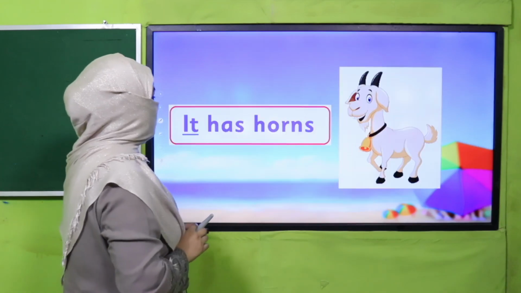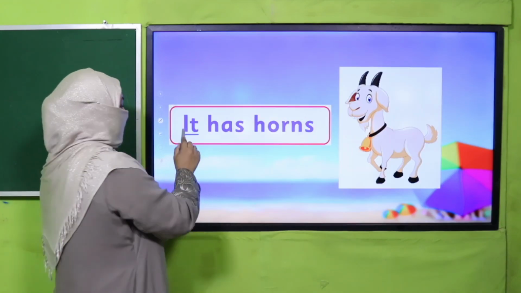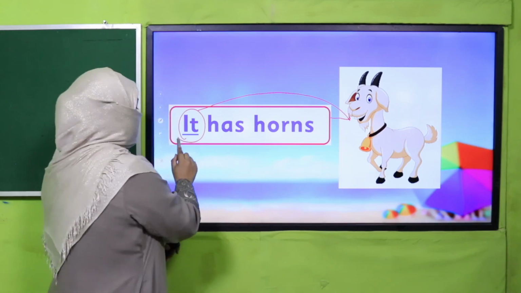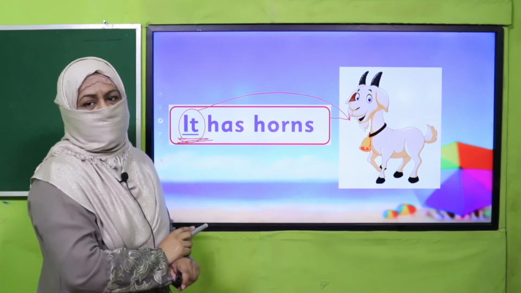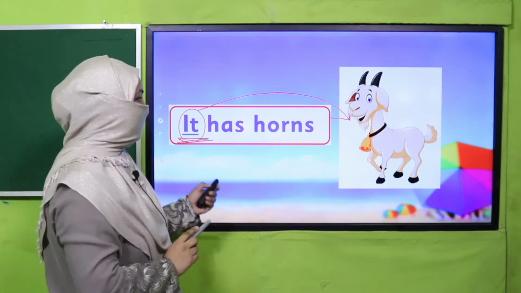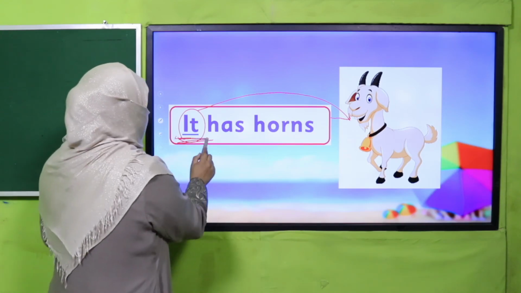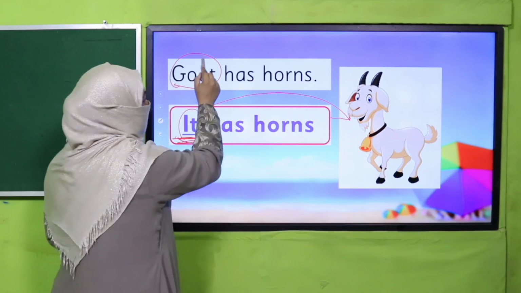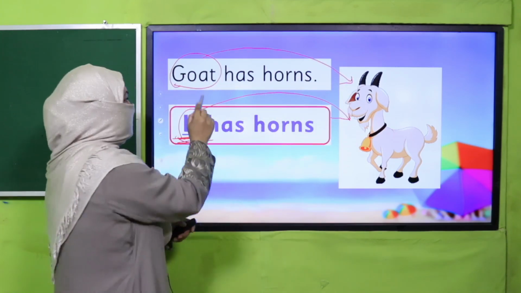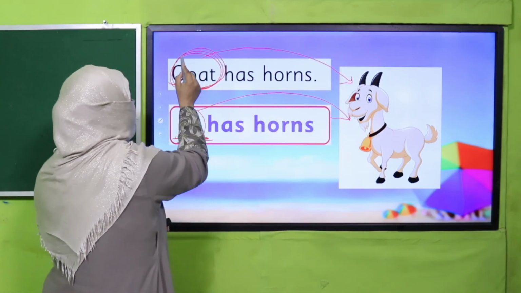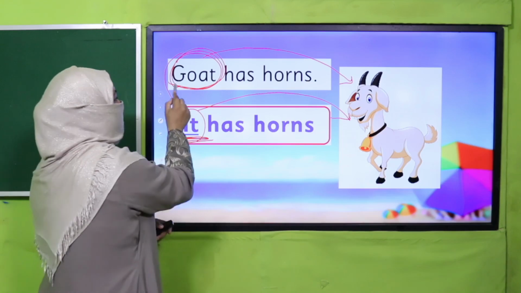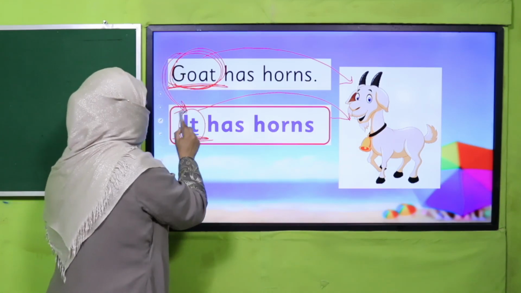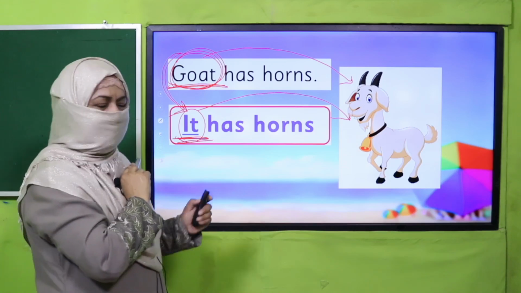So, the next substitution word is "it." "It has horn." We use this substitution word for things, either living or non-living. So, what has this substitution word replaced? God. God has horn, right? So, this God is a naming word which we have replaced with "it." So, whenever there is a naming word for things, we will replace it with the substitution word "it," right?